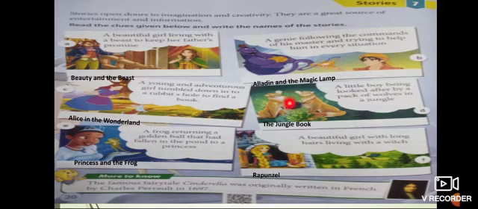Fourth, a little boy being looked after by a pack of wolves in a jungle. The name of the story is The Jungle Book. Fifth, a frog returning a golden ball that had fallen in the pond to a princess. The name of the story is The Princess and the Frog. A beautiful girl with long hair living with a witch. The name of the story is Rapunzel. The famous fairy tale Cinderella was originally written in French by Charles Perrault in 1697.